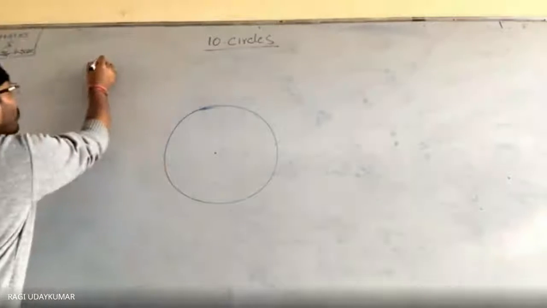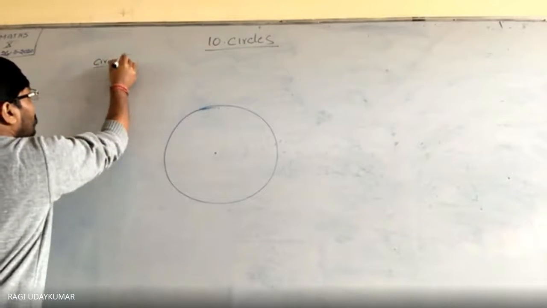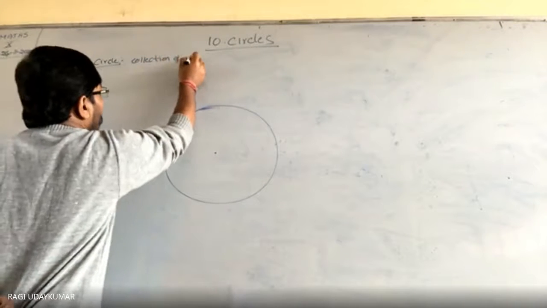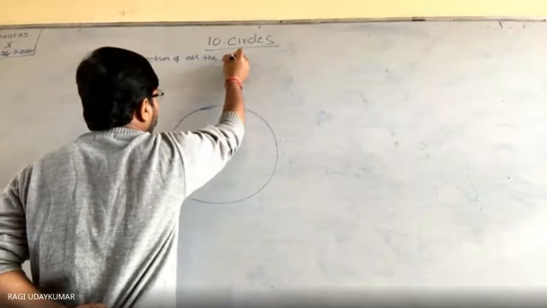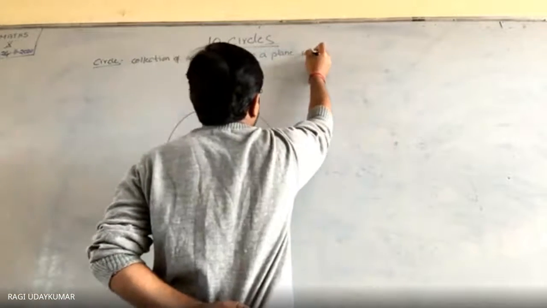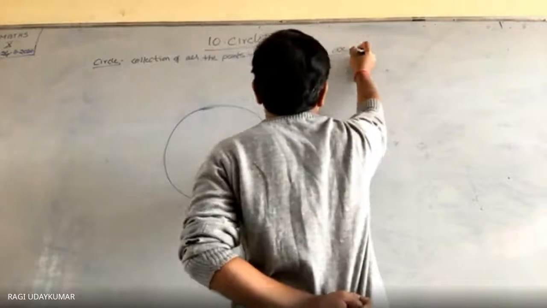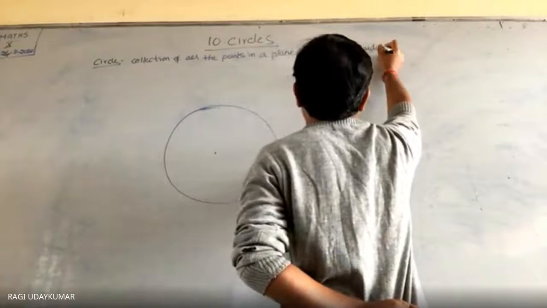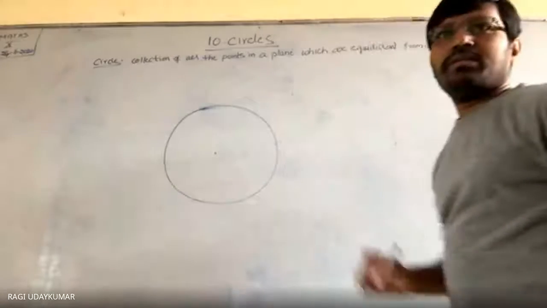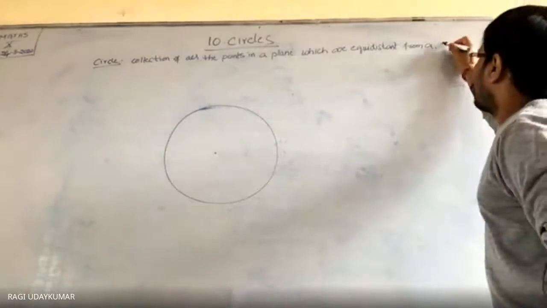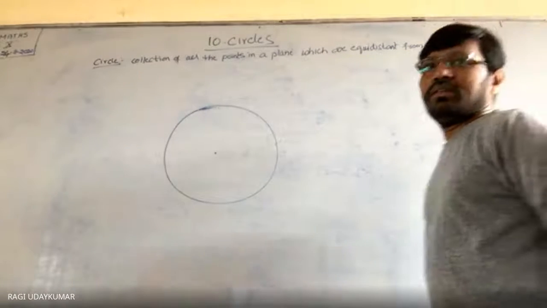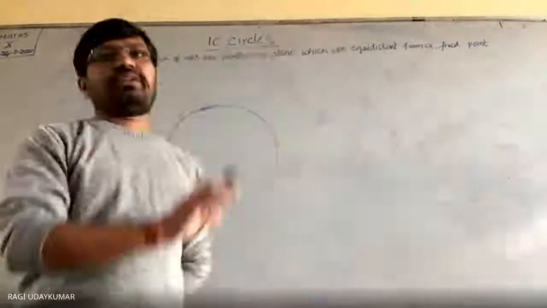So circle, how do you define a circle? Circle definition क्या है बोलो तो? Collection of all the points in a plane which are equidistant from a fixed point.